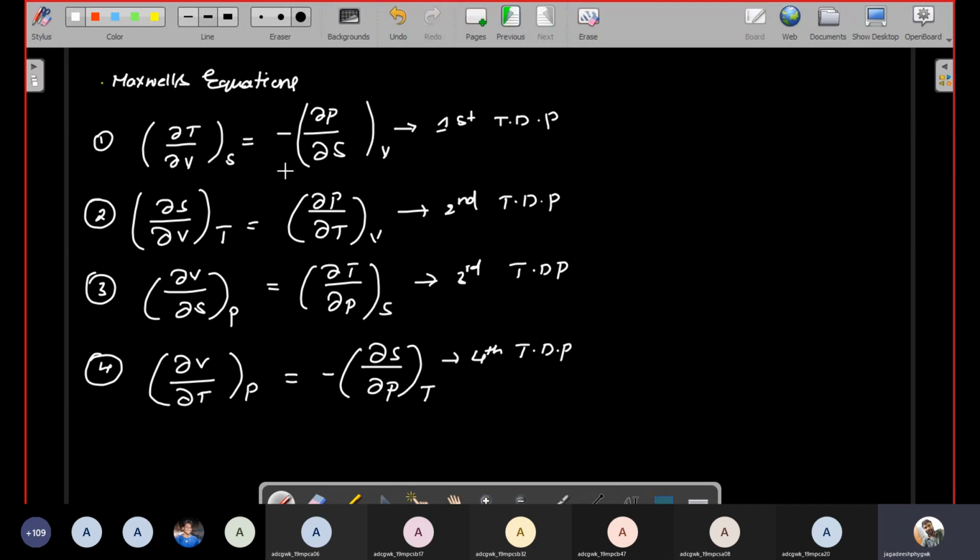So you will have to memorize these Maxwell's equations by heart. It is not that easy to memorize, so that's why I'm using a shortcut. See, I will write here the shortcut for how to remember these thermodynamic potentials without doing any proof. First you have to take this thermodynamic equation.